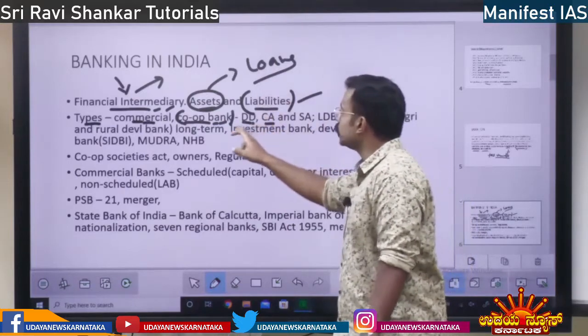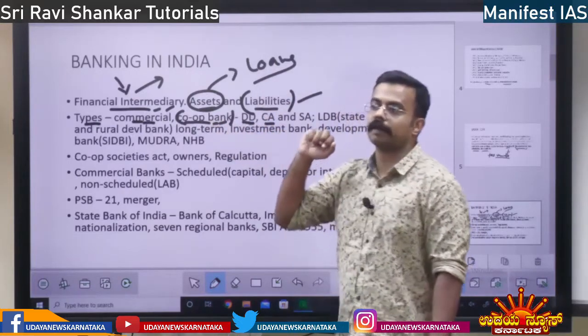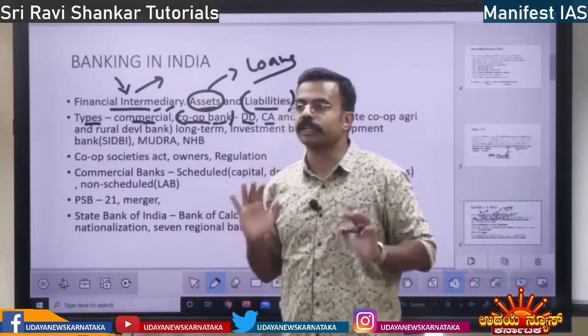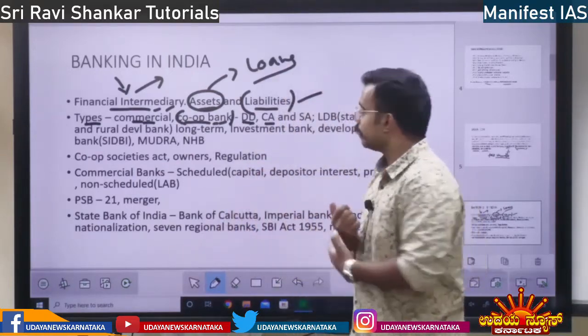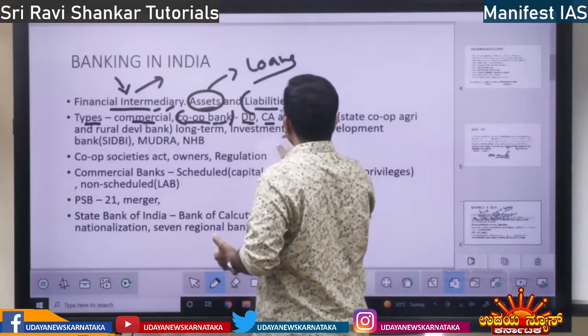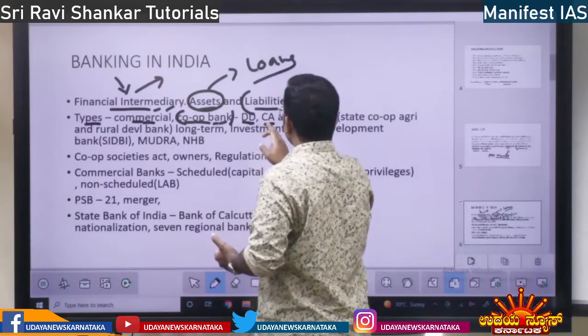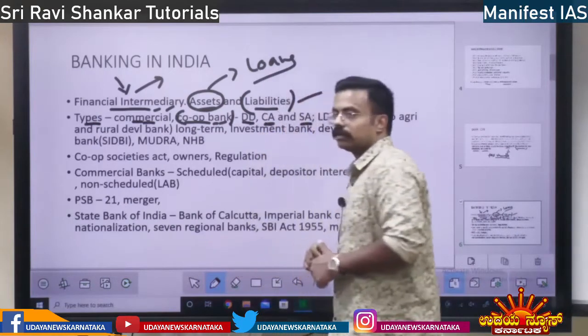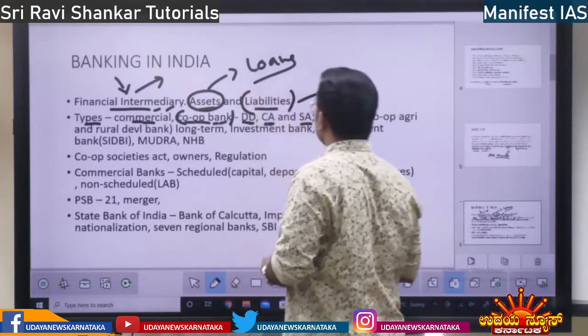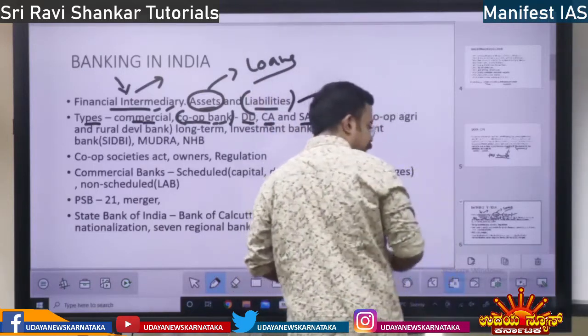So demand deposit na maintain madutte cooperative bank. Demand, when you go and demand the money, they should give you. That is your own money, savings money. So that can be done. Then also it maintains what? Current account and savings account. Current account and savings account both are maintained by the cooperative banks, right?